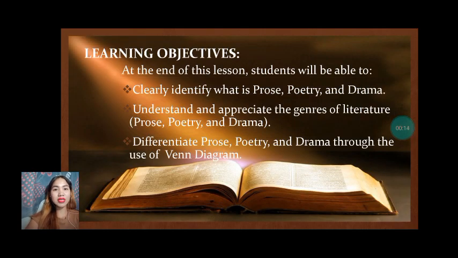At the end of this lesson, students will be able to clearly identify what is prose, poetry, and drama, and they will also be able to understand and appreciate the genres of literature. The third one would be students will be able to differentiate prose, poetry, and drama through the use of a Venn diagram.